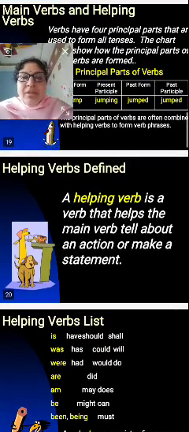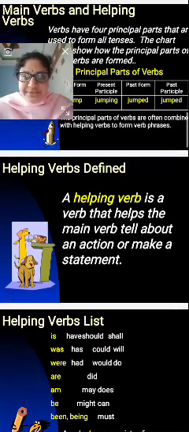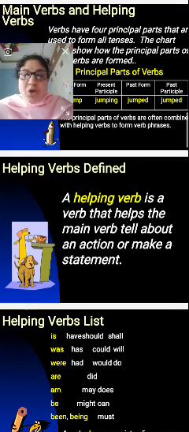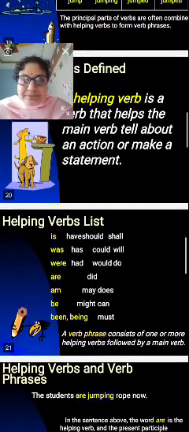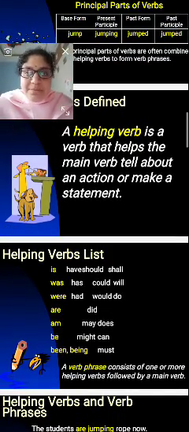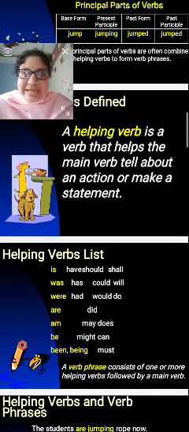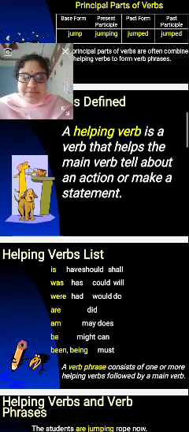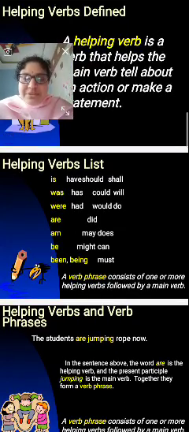Helping verbs defined. A helping verb is a verb that helps the main verb tell about an action or make a statement. So what are the helping verbs here? A helping verb is a verb that helps the main verb tell about an action or make a statement. Next, the helping verbs list: have, should, shall,